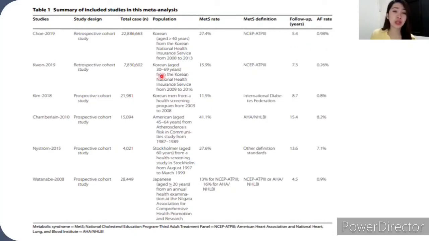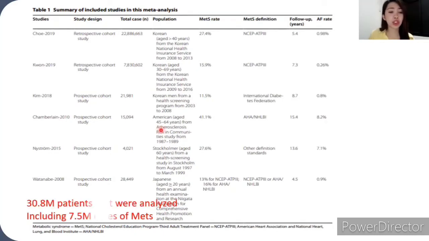Now, the studies also included populations from Korean, American, Southern, and Japanese cohorts. If we sum up the total cases, it gives us 30.8 million patients analyzed, including 7.5 million cases of MetS.